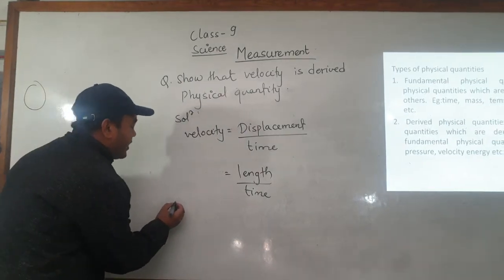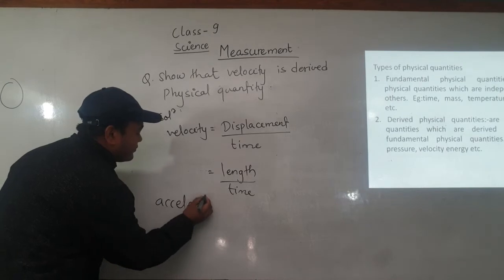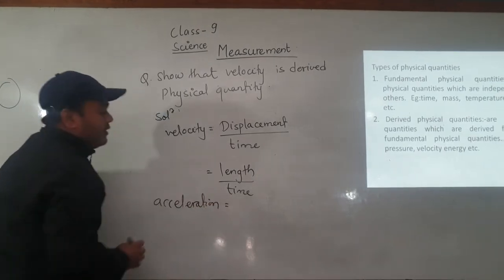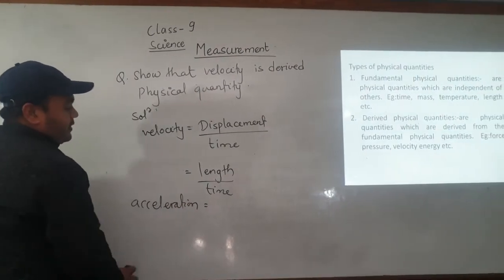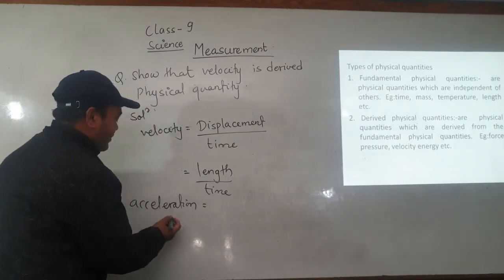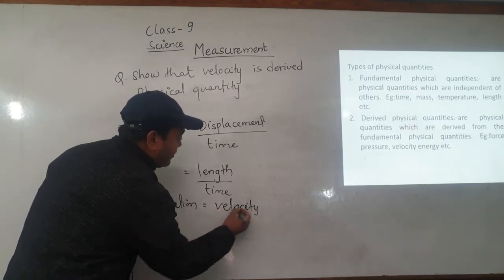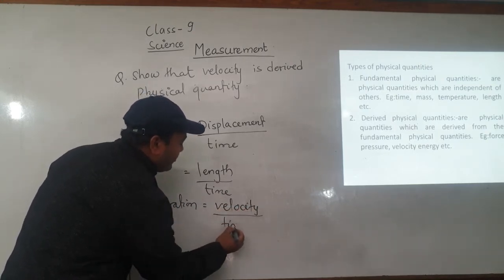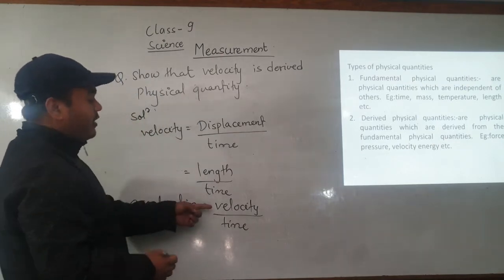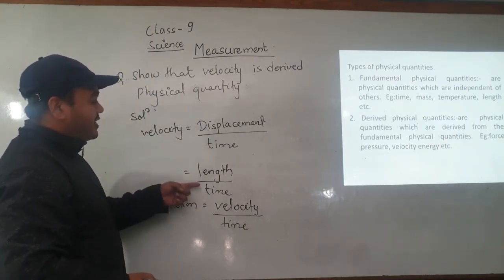Similarly, we can also show this for acceleration. And acceleration is the rate of change of velocity. So we can say that acceleration is equal to velocity by time taken. Before, we have shown that velocity is displacement by time.